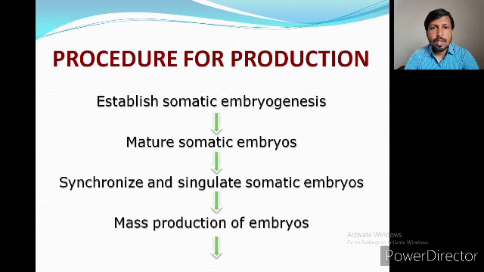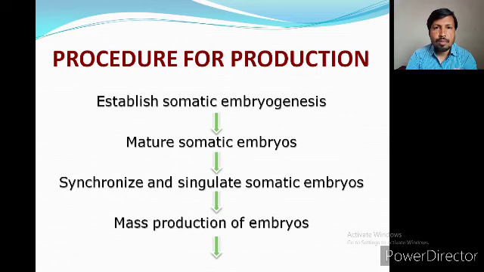First we have to establish the somatic embryos. We take an egg plant, make the callus culture, and grow the callus up to a certain extent. We make some somatic embryos, allow them to mature, then synchronize and singulate the somatic embryos. It means we have to separate the somatic embryos and make a mass production of them.